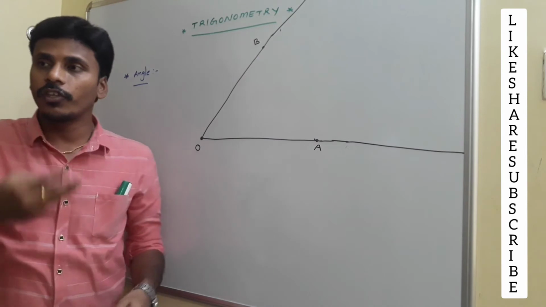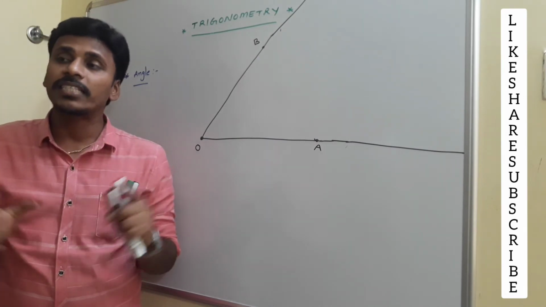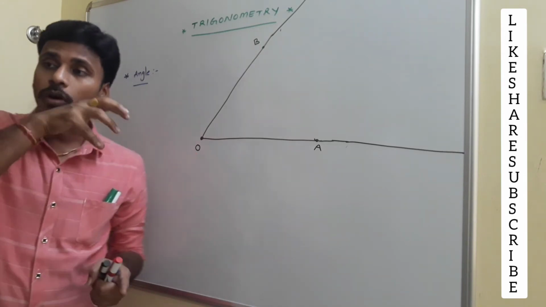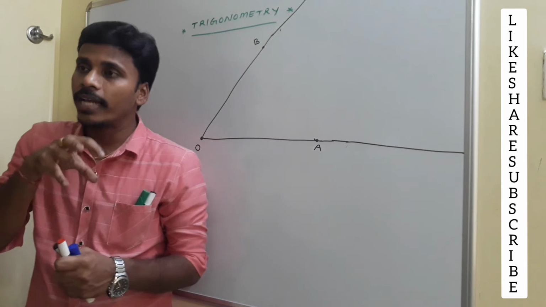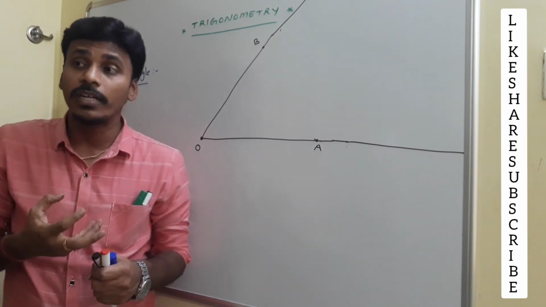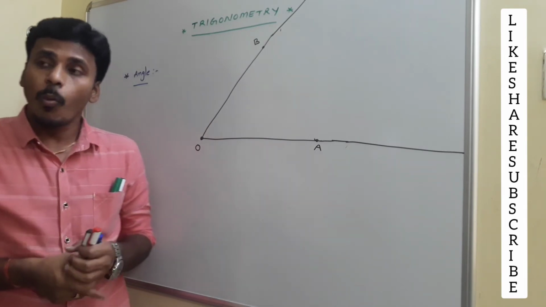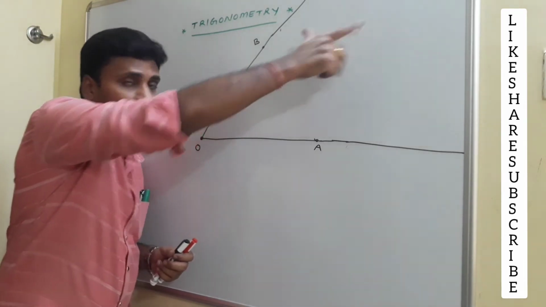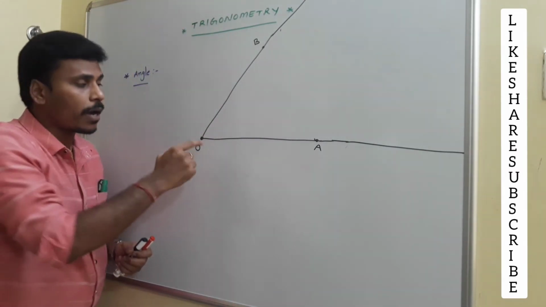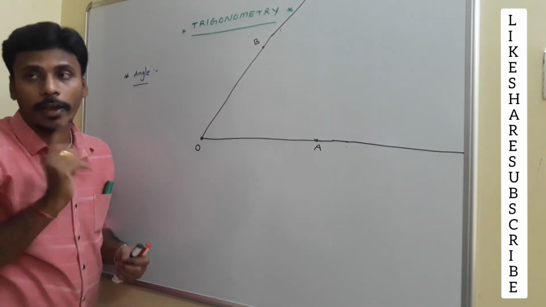These are the three regions. Once again I am repeating: a plane contains infinite number of points. In that plane, if you consider a system of two rays having the same initial point, that system will divide the whole plane into three parts. One part is the points in this region, another part is the points in this region, and the other part is the points on these rays.